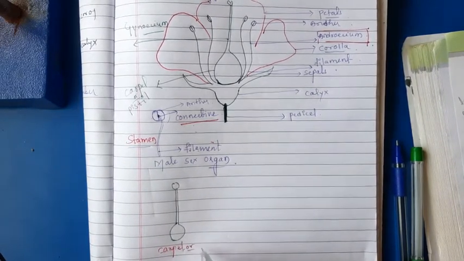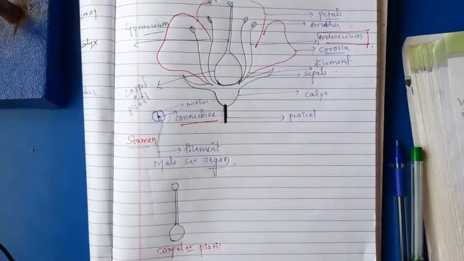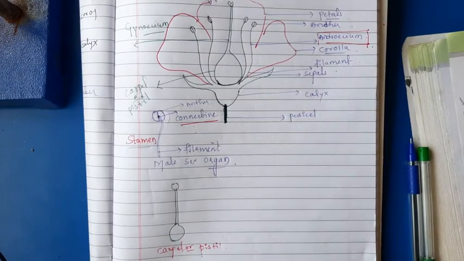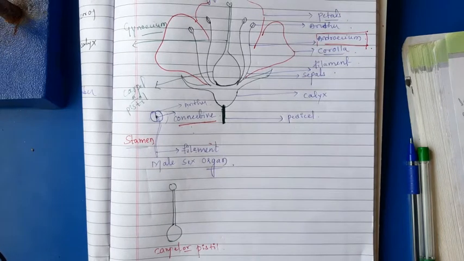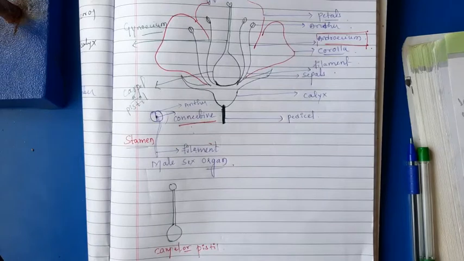Carpel or pistil. So many carpels or pistils are present in the gynoecium. Inside the gynoecium there are many carpels or pistils; you can say carpel or you can say pistil. So many carpels and pistils are fused to form a gynoecium.